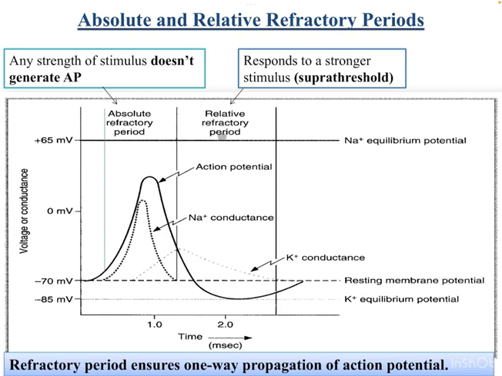The relative refractory period is from one third of repolarization till the resting membrane potential. It is a short period after the absolute refractory period, when the cell is refractory to an ordinary threshold stimulus but responds to a stronger stimulus, meaning the cell is responsive to a suprathreshold stimulus.